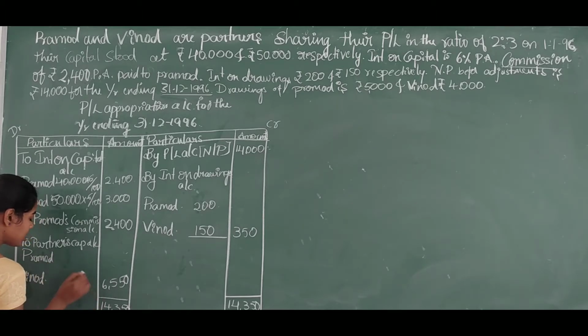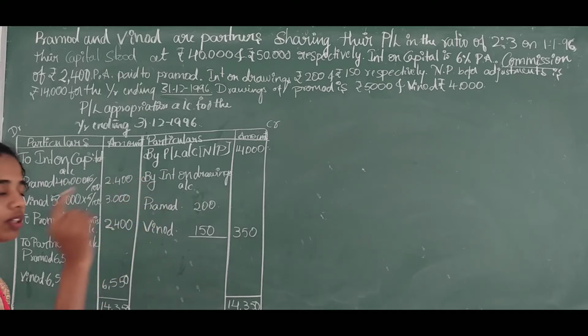The profit shared to both the partners is 6,550. The ratio is 2:3.